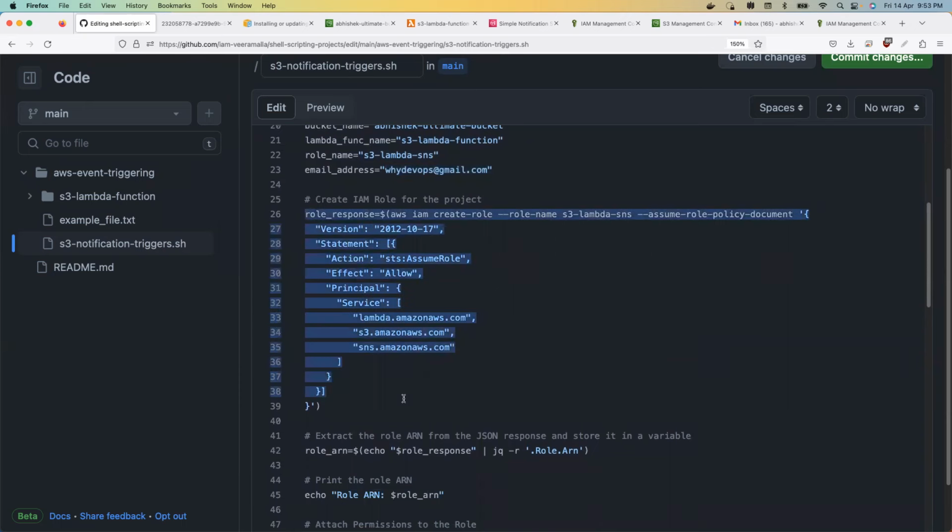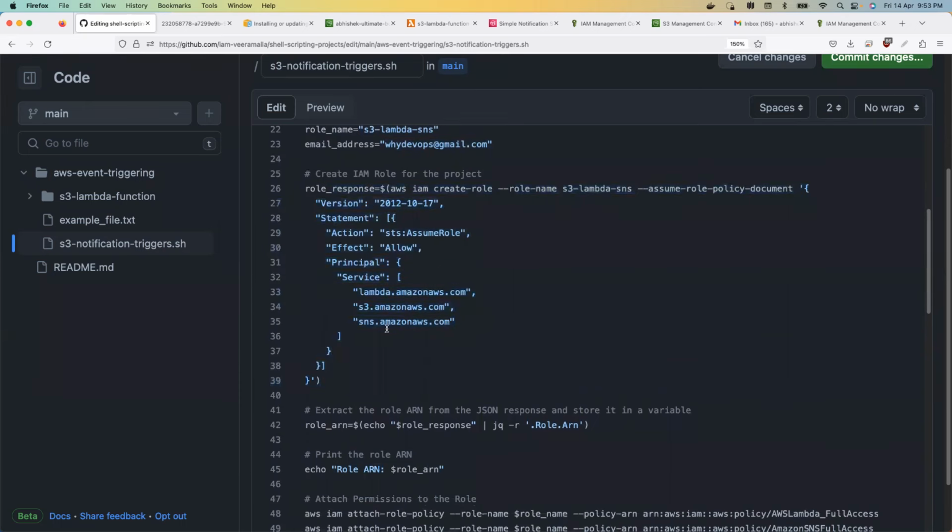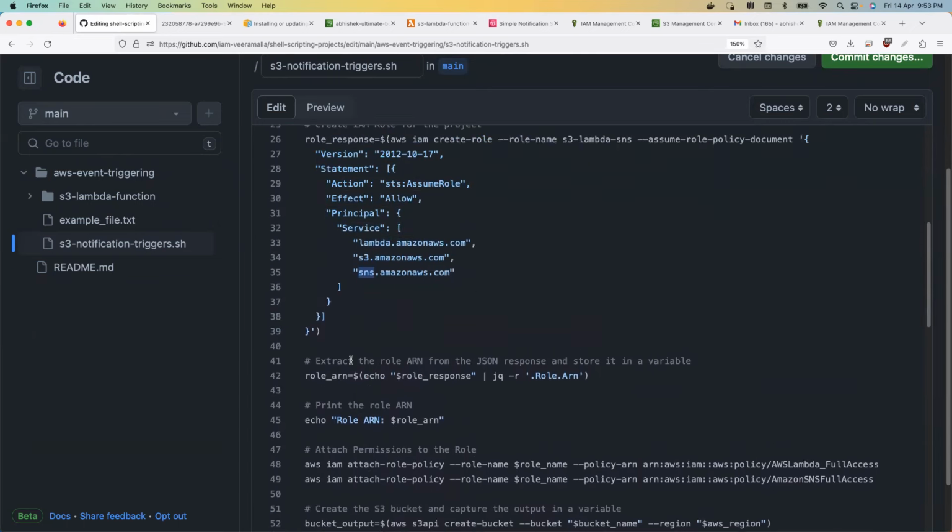Then I'm creating the IAM role. The IAM role is created with all the permissions. That is permissions to Lambda, permissions to S3 bucket, permissions to SNS. So this is the policy, right? This is the IAM policy that I'm trying to attach to the role that I'm creating.